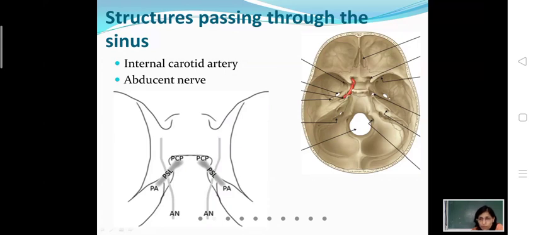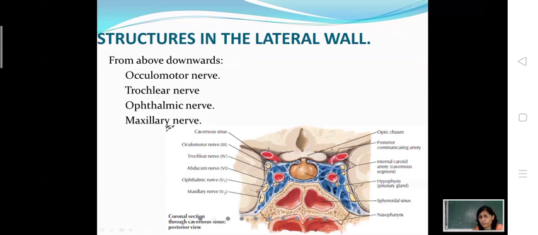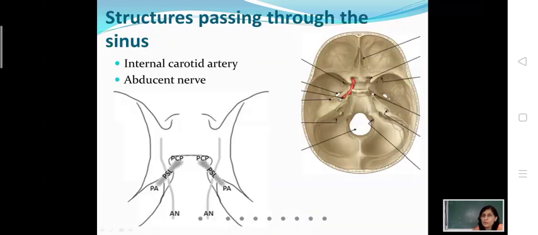What about the ophthalmic nerve and the maxillary nerve? The trigeminal ganglion lies in the trigeminal impression in the anterior part of the petrous temporal bone. From the anterior part of this trigeminal ganglion arise the three branches of the trigeminal nerve, that is ophthalmic, maxillary, and mandibular.